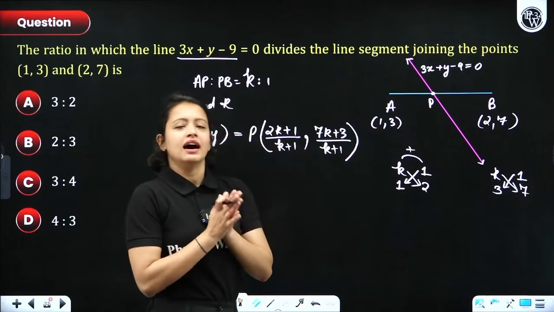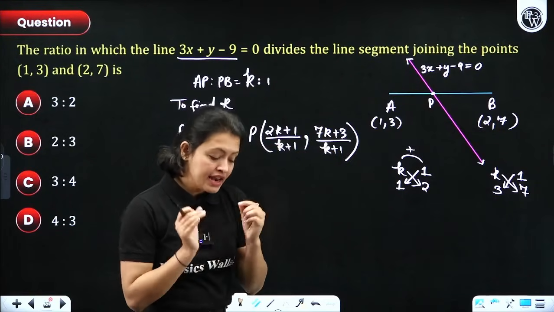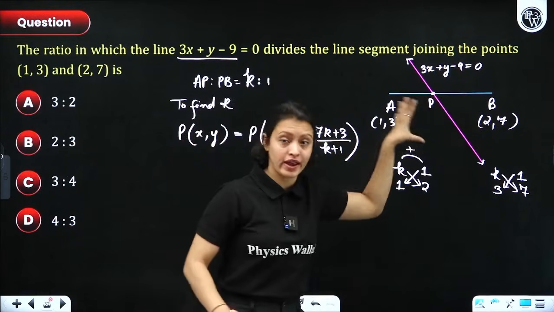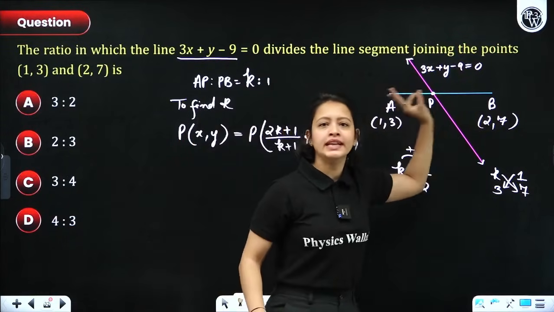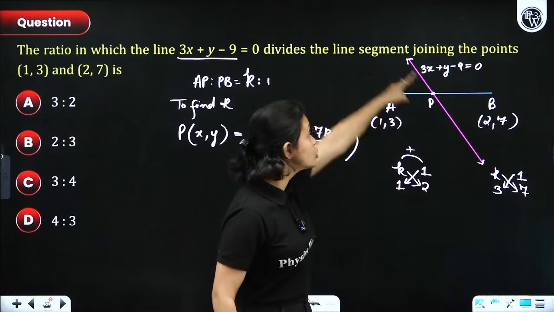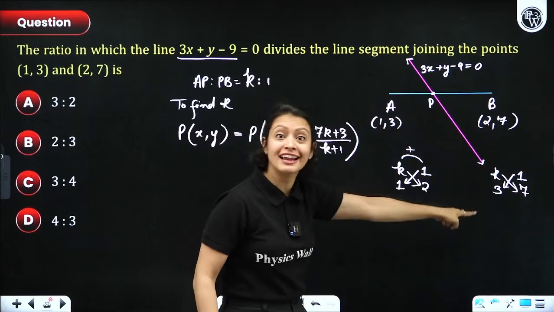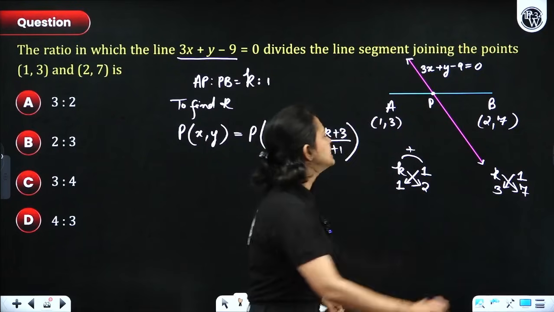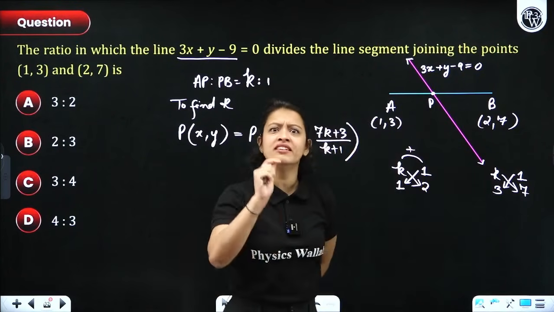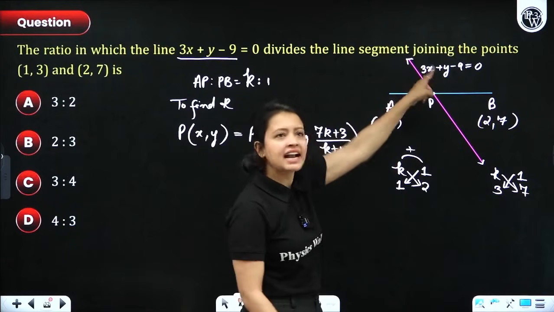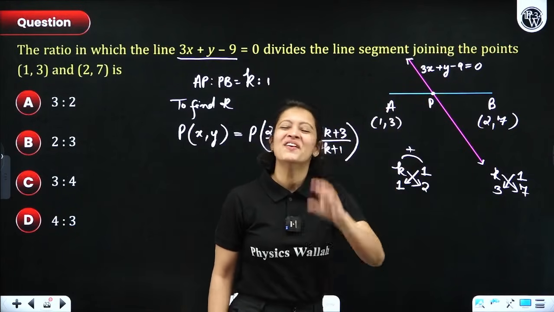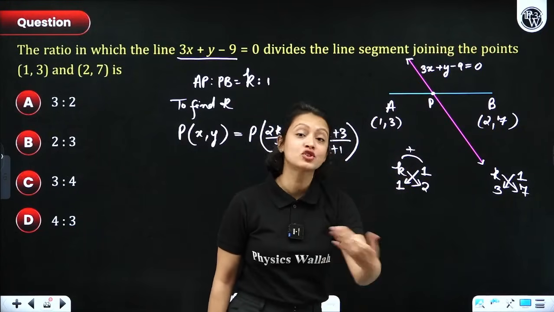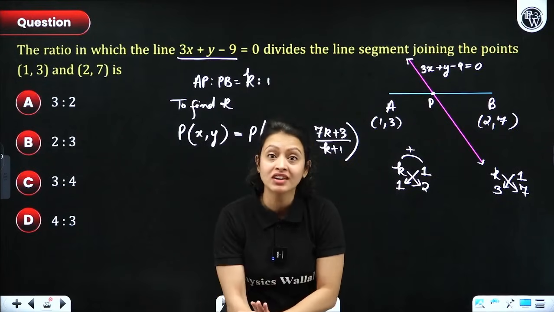Okay, what you'll do? What's the next thing? Now, here's where you use common sense and here's where the visualization also helps. See, whatever the point P is, this point is also lying on this line here, right? And the equation of the line is given to you. That means the coordinates of P, the value of x and y for P, should satisfy this equation, right? Whatever point lies on the line, that point's coordinate should satisfy the equation of the line. We have learned that in linear equation.